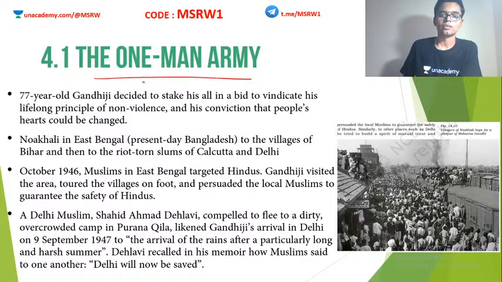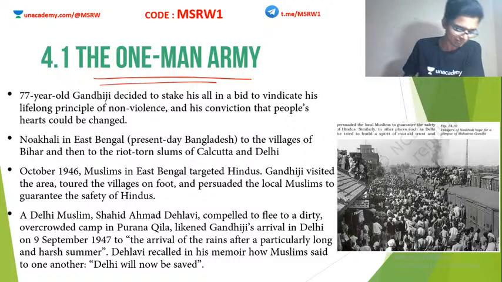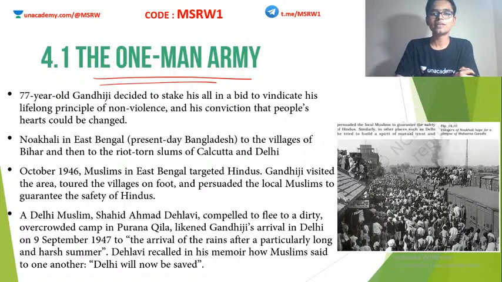Okay, now the one-man army. I told you what was Congress doing, what was Muslim League doing, and what was Britain doing. Now let's see what was Mahatma Gandhi doing. Apparently, he is the only person who cared about people at this time. Literally speaking, he is the only person who actually cared about people around this time.